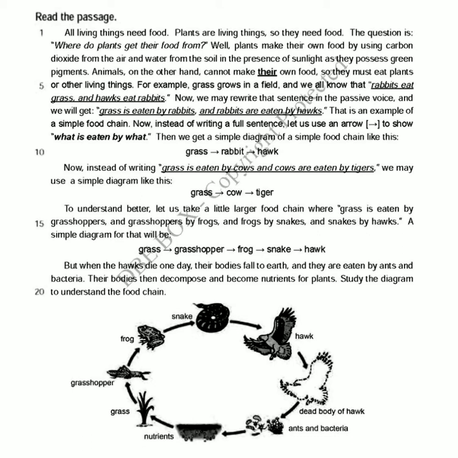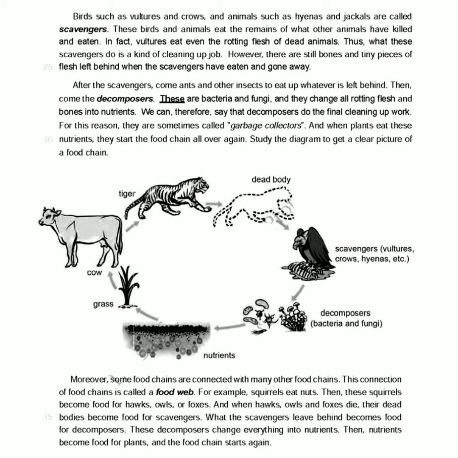Study the diagram to understand the food chain. Birds such as vultures and crows, and animals such as hyenas and jackals, are called scavengers. These birds and animals eat the remains of what other animals have killed and eaten. In fact, vultures eat even the rotting flesh of dead animals. Thus, what these scavengers do is a kind of cleaning up job.